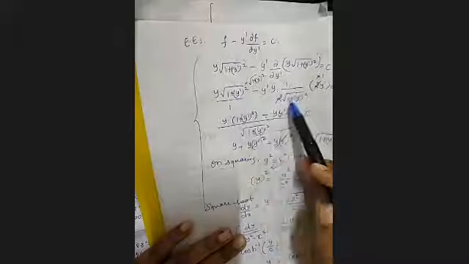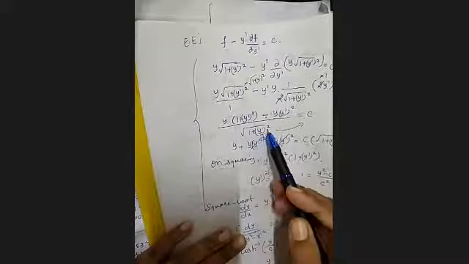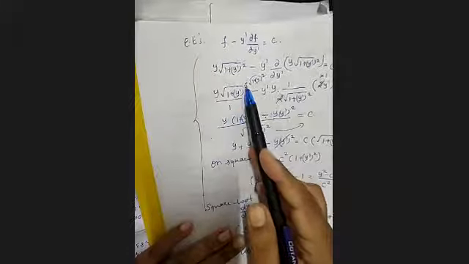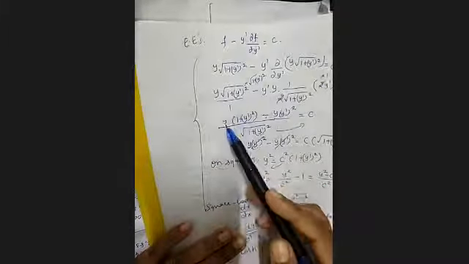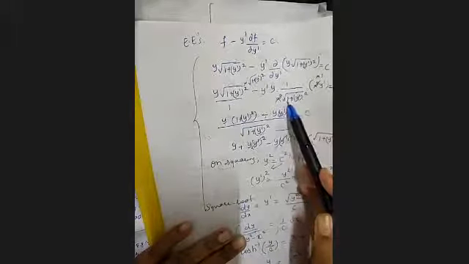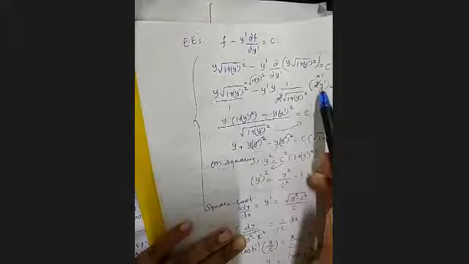Now, last time we have seen the best way of solving fractions is always taking LCM. LCM is root of 1 plus y dash square. So here you have the denominator as 1, multiply by the LCM. So root into root, you'll get the power as 1. So this y is written as it is. Minus, here you have the whole LCM in the denominator, so multiply by 1. So what will we get? Y into y dash square.